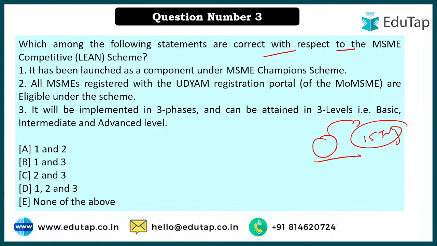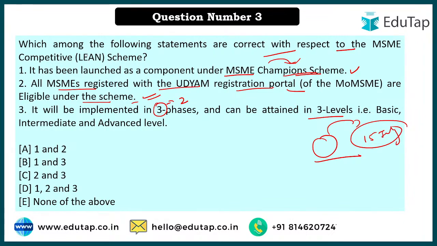And here I'm looking at the mix. Which of the following statements is correct with respect to the MSME Competitive Lean Scheme? First of all, it has been launched as a component under the MSME Champion Scheme. That is true. We covered this when we did the scheme, that this is part of your Champion Scheme. A lot of benefits that you get under the Champion Scheme, which we have separately covered in one of the lectures, right? So this particular lean scheme falls under it. All MSMEs registered with the Udyam registration portal are eligible under the scheme. That is also correct. It will be implemented in 3 phases. That is wrong. It will be implemented in 2 phases and can be attained in 3 levels. That is true.